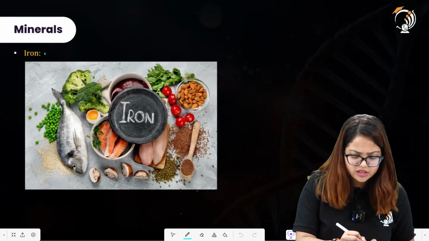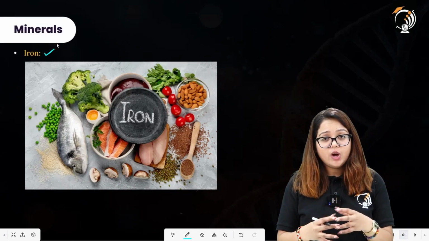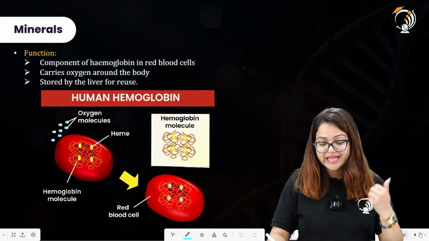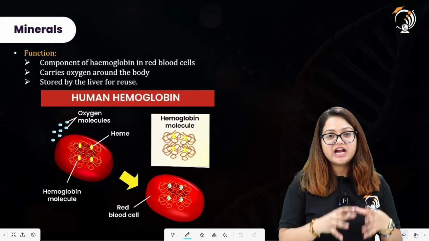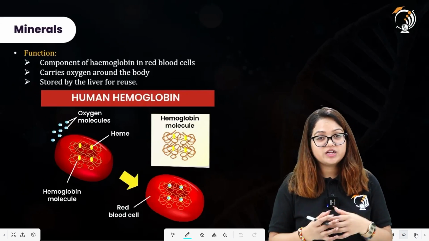Now iron is very crucial. Now you will ask how is it very crucial? Because it helps in building the pigment hemoglobin. Now it is that pigment which is present in the RBCs. What are those RBCs?